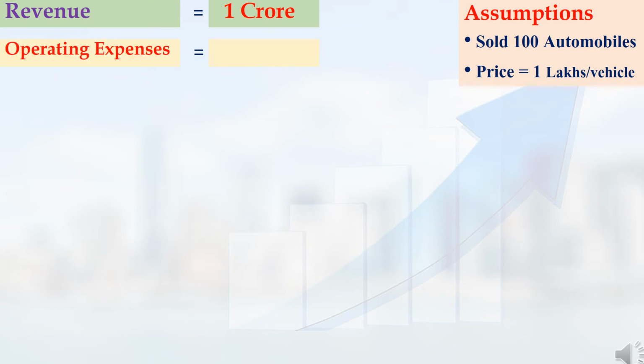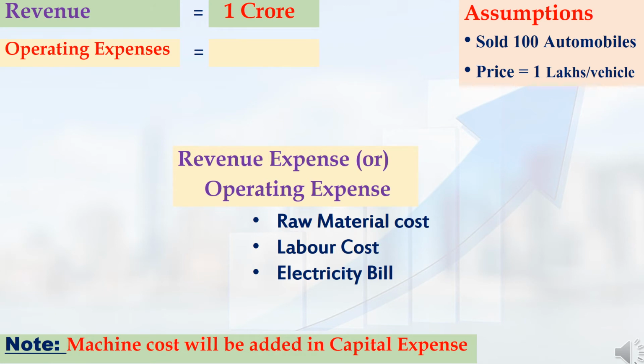From my company's revenue, first the operating expense will be deducted. In the previous video of the fundamental analysis series, I had discussed both capital expense and revenue expense. Revenue expense is nothing but operating expense. Simply put, operating expense is whatever amount the company has spent for the regular operation of the business.